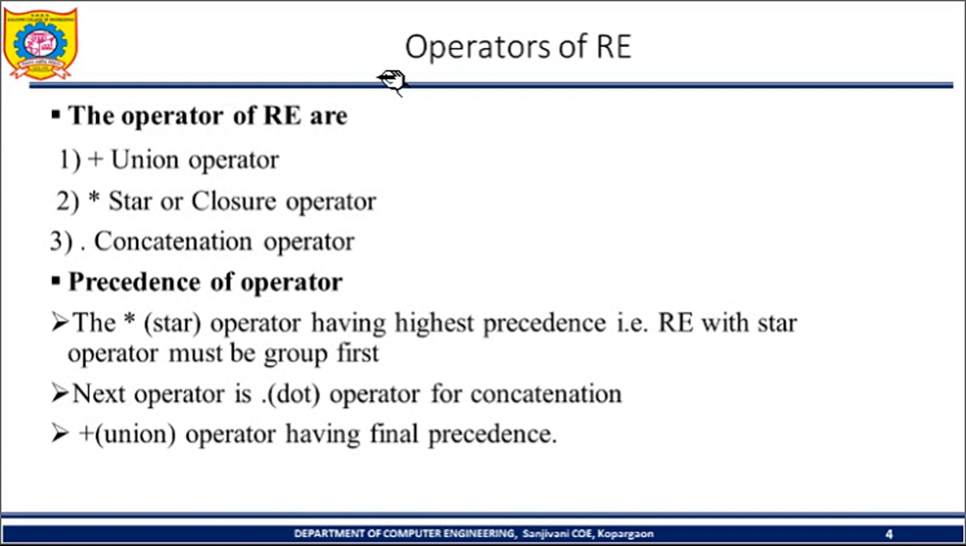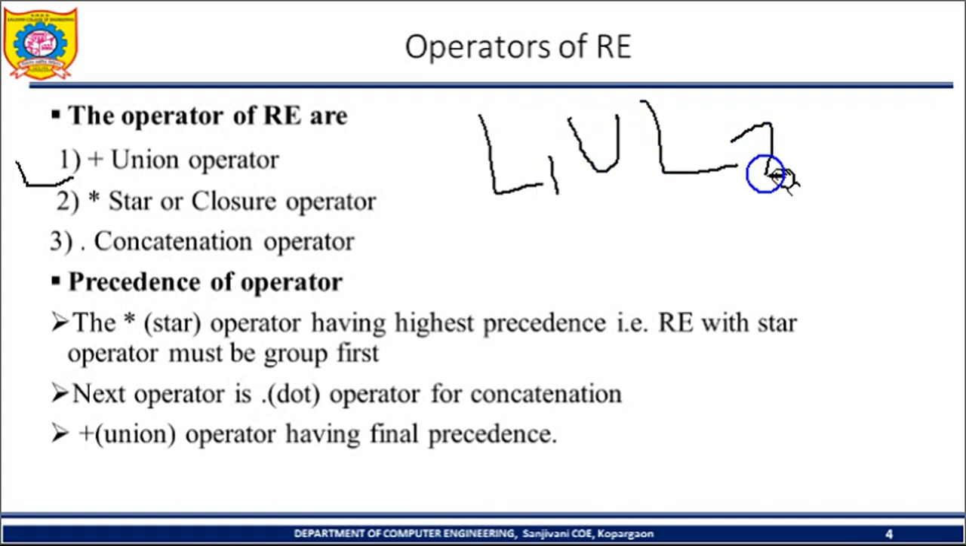So which operators can we use to describe a regular language? There are three operators: union, star, and concatenation. Plus indicates the union operator, star indicates the star or closure operator, and dot indicates the concatenation operator. Whenever we want to perform the union of two languages or two strings, let us consider L1 as one language and L2 as another language.